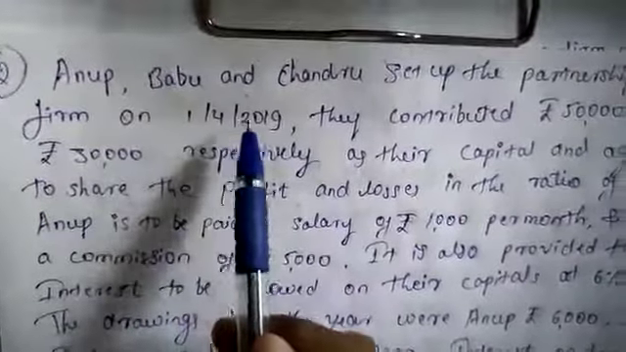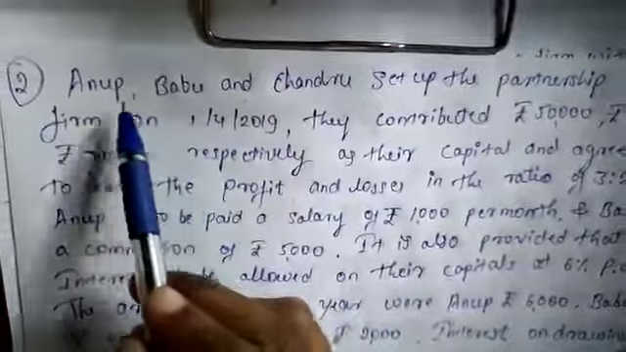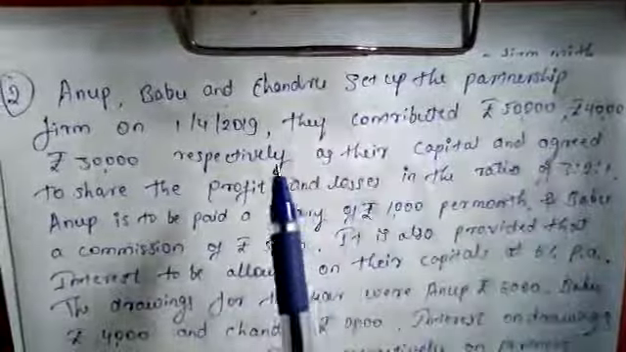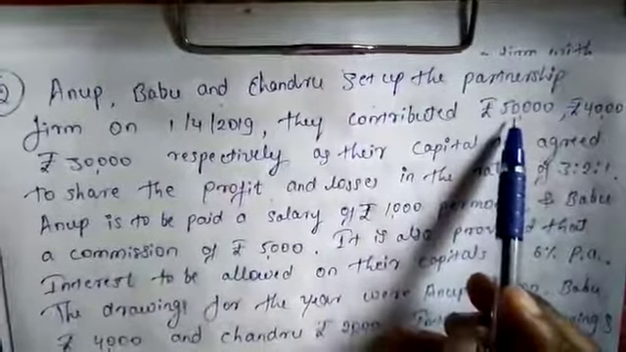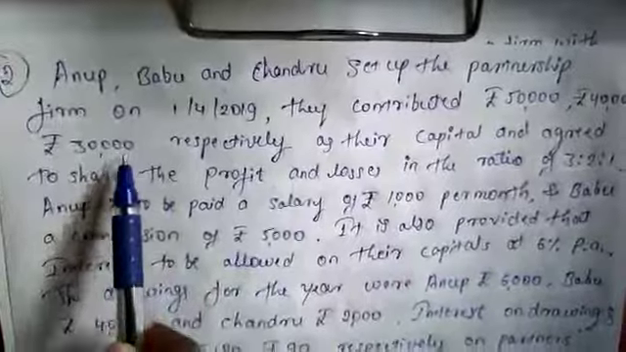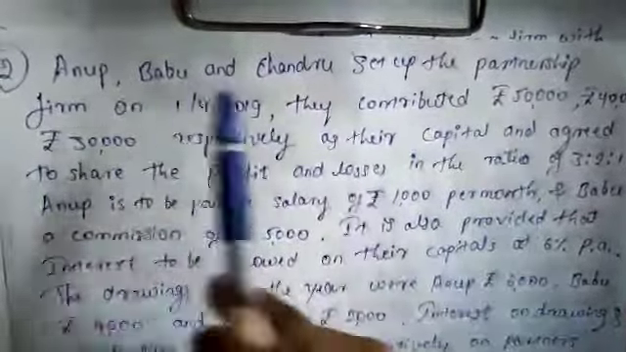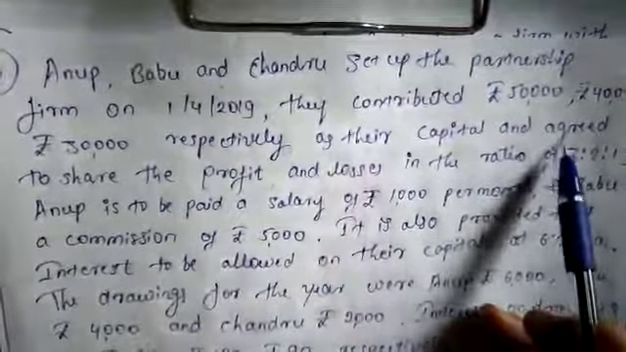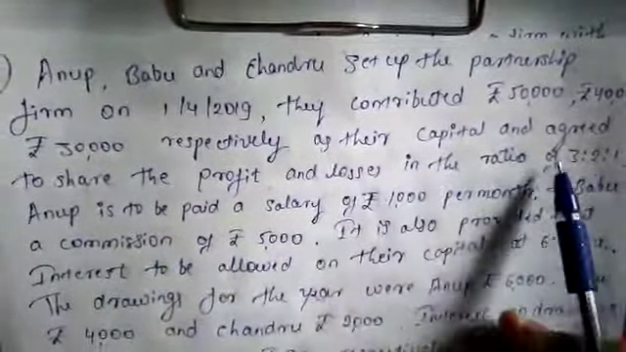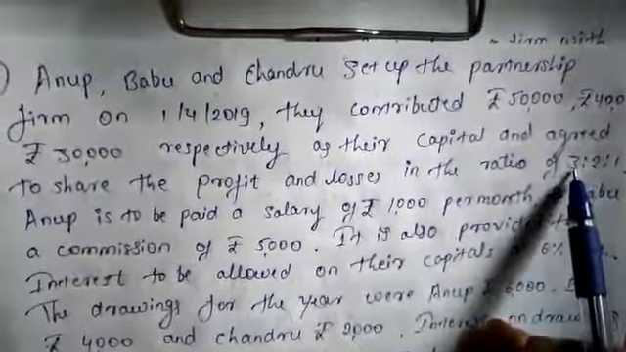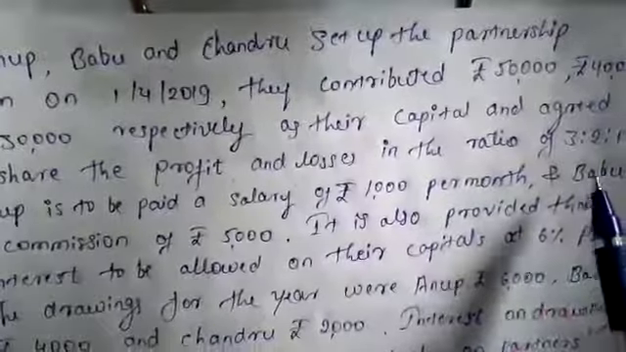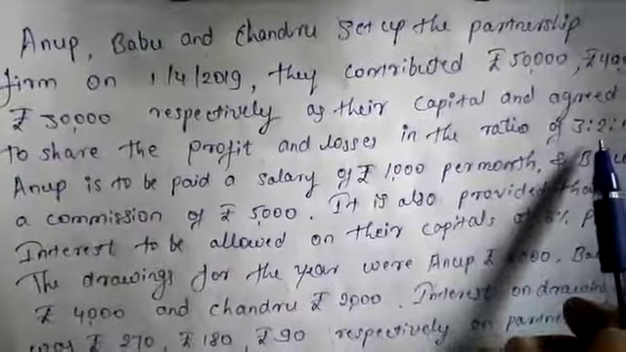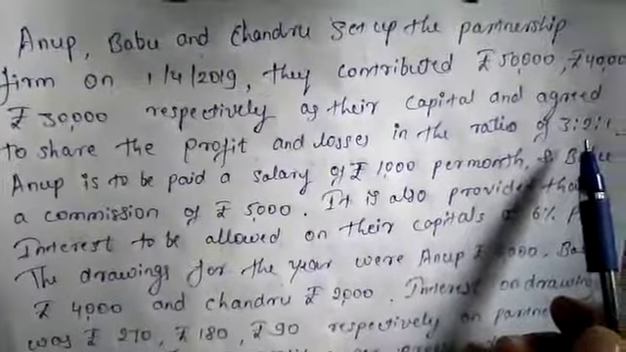Here three partners are there in the partnership firm: Anup, Babu and Chandru. They set up one partnership firm with the capital of rupees 50,000, 40,000, 30,000, Anup 50,000, Babu 40,000, Chandru 30,000 respectively, and agreed to share the profit and loss in the ratio of 3:2:1. This ratio is the profit and loss sharing ratio among the partners Anup, Babu, Chandru.